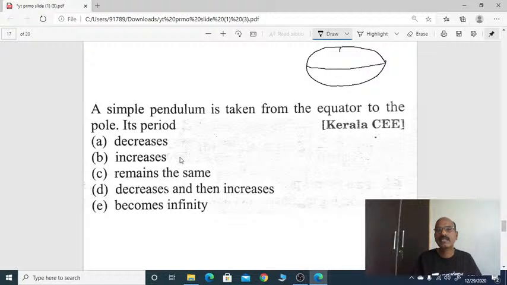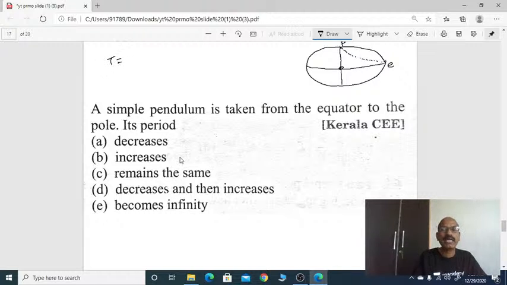Right? It is equatorial, it is pole. It is an equator, it is pole. A simple pendulum is taken from equator to pole. We know the distance from the center is less. At the pole, the distance is less, so gravity will be more. But at the equator, the distance is more, so gravity will be less.